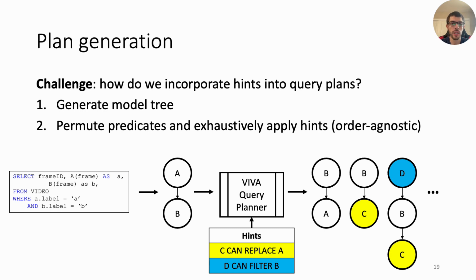In our simple example, we have a can replace and a can filter hint. The first generated plan simply permutes the predicates. The second plan then applies the can replace hint to the permuted plan, which replaces A with C. The third plan then applies the can filter hint, adding filter D before model B runs.